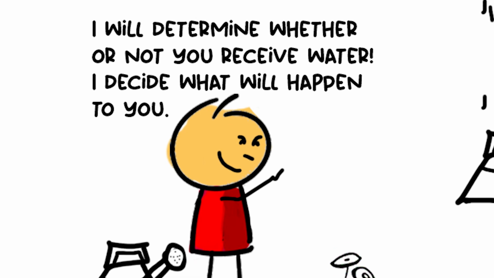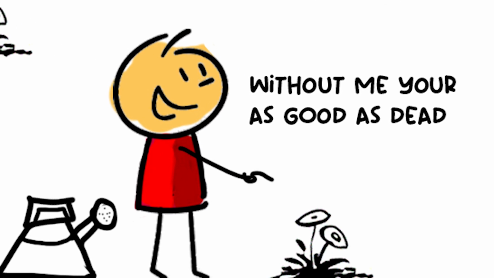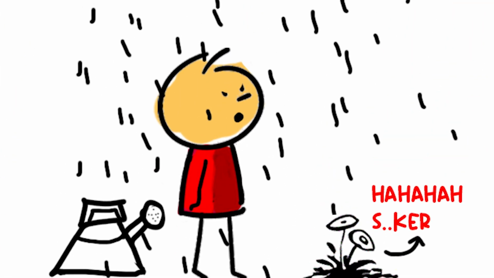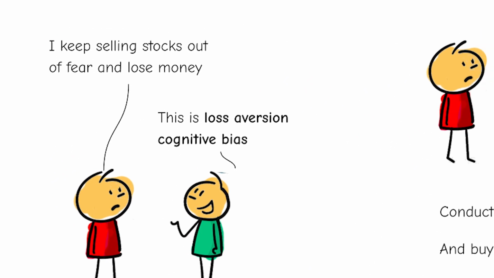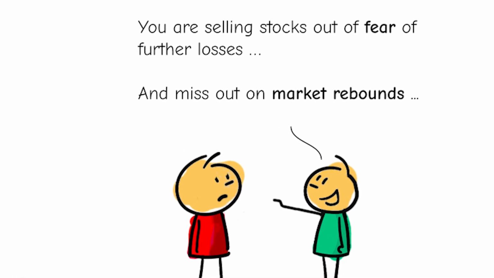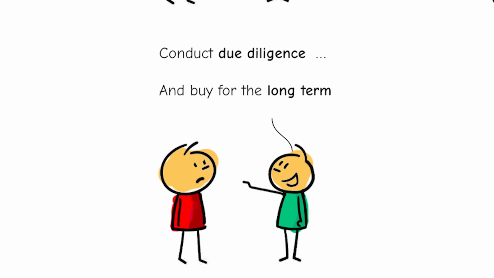Illusion of control. This bias involves individuals' tendency to overestimate their ability to control or influence outcomes, even in situations where they have little or no actual control. Loss aversion. Loss aversion refers to people's tendency to prefer avoiding losses over acquiring equivalent gains, leading to risk aversion and suboptimal decision-making in certain situations.